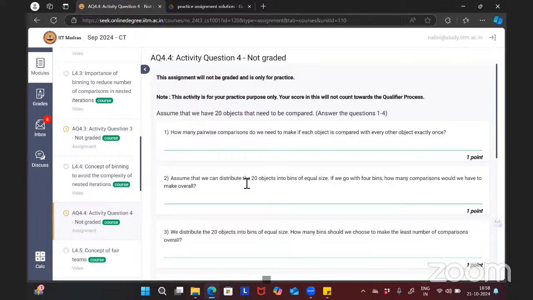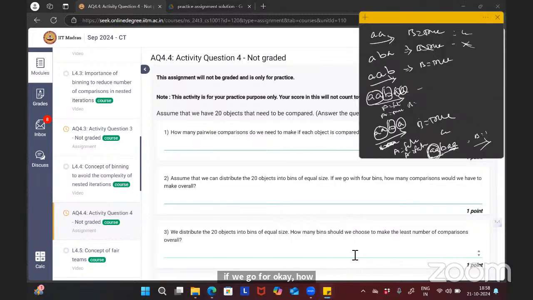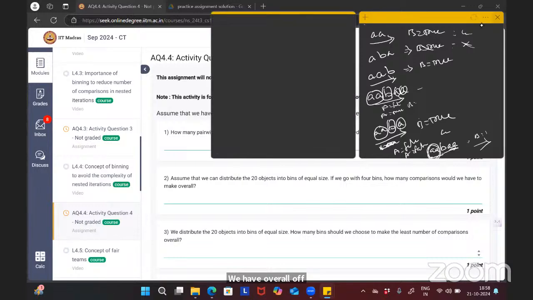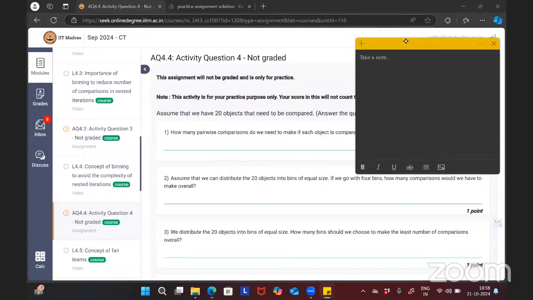Assume that we can distribute the 20 objects into bins of equal size. If we go with 4 bins, how many comparisons would we have to make overall? So we have 20 objects in total, and we are making bins of equal size.